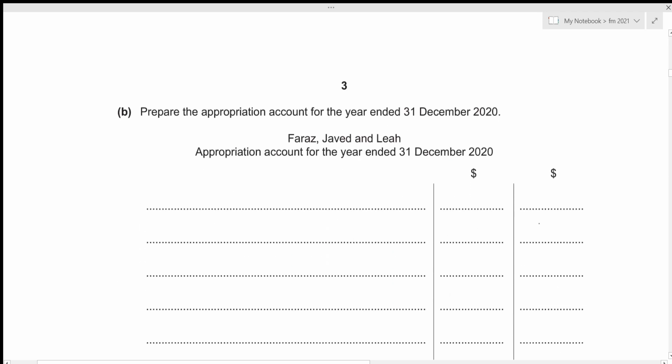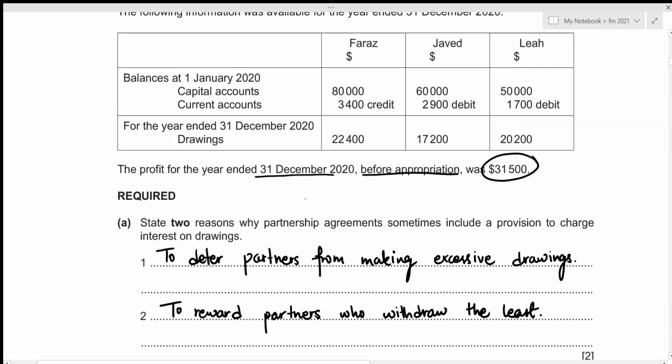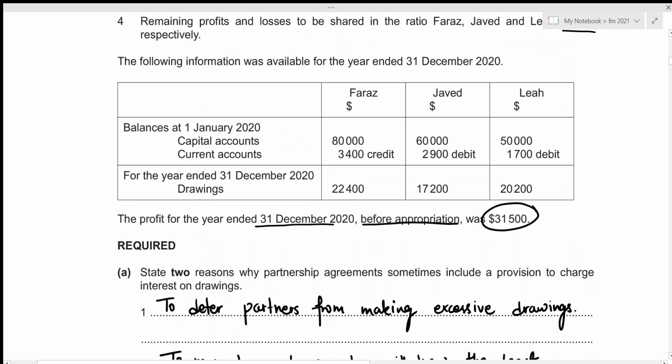We now need to prepare the appropriation account for the year ended 31st December 2020, and we're preparing this for the partnership of Faraz, Javed and Leah. So we will definitely start from our profit for the year, or profit before appropriation. And this was given above, so let's have a look. Our profit for the year before appropriation amounted to 31,500. Let's include this in our appropriation account.